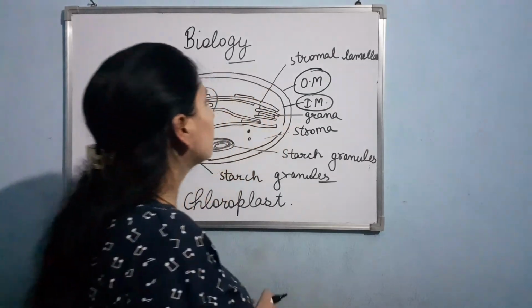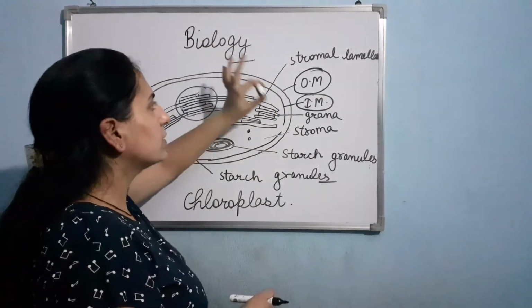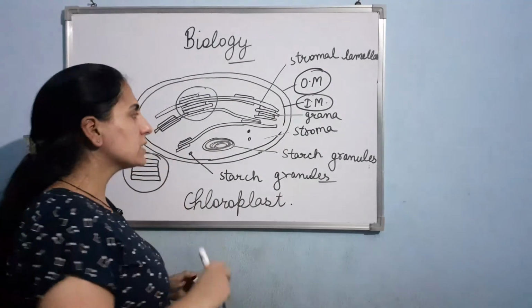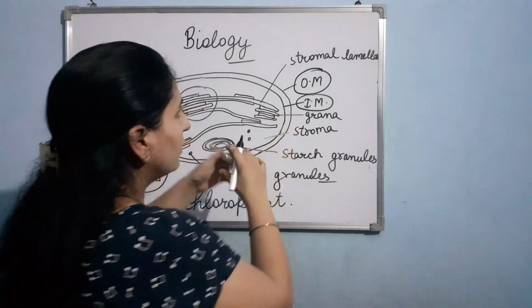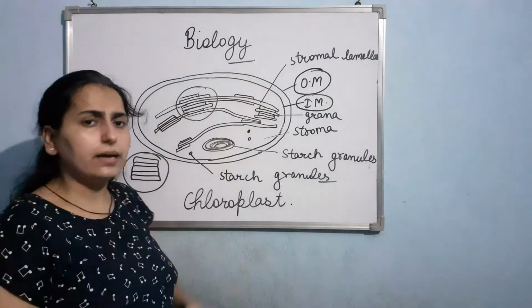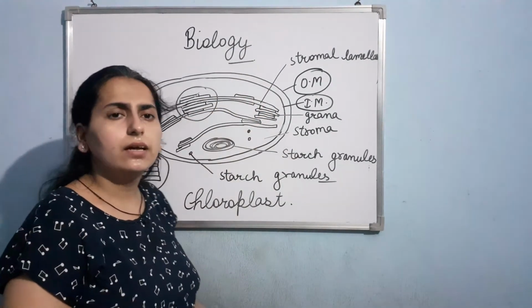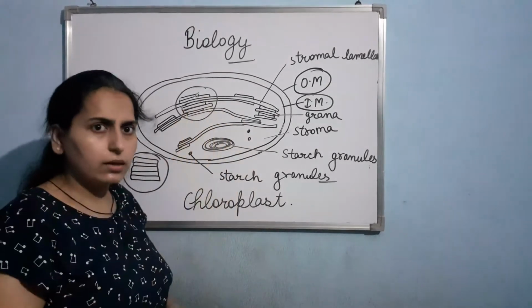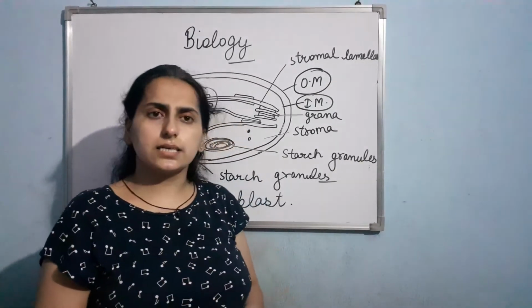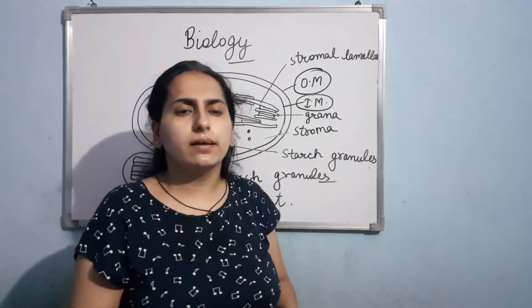Basically what is happening in the chloroplast is that two types of reactions are going on. First, the light energy is captured by the membrane system, and then this light energy is used. This is a directly light driven process, and this consists of the light reactions.